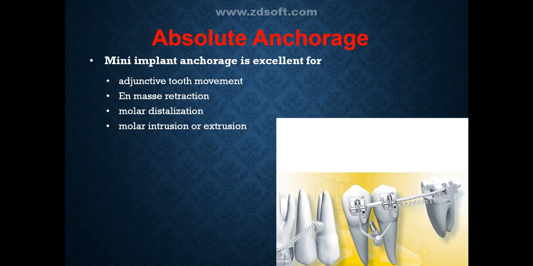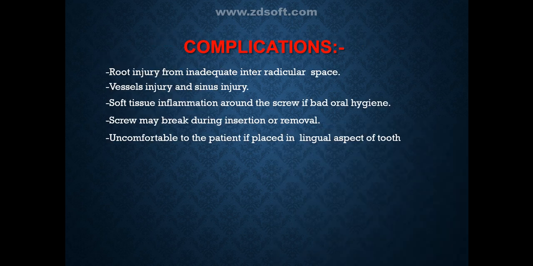What is absolute anchorage? Mini implant anchorage is excellent for adjunctive tooth movement and mass retraction, molar distalization, and molar intrusion or extrusion. Complications may include tooth injury from inadequate interradicular space, vessel injury and sinus injury, soft tissue inflammation around the screw if bad oral hygiene is present. The screw may break during insertion or removal, and may be uncomfortable to the patient if placed on the lingual aspect of the tooth.